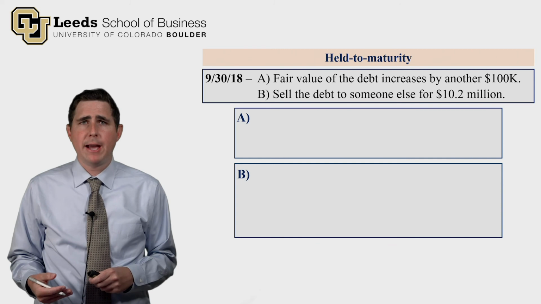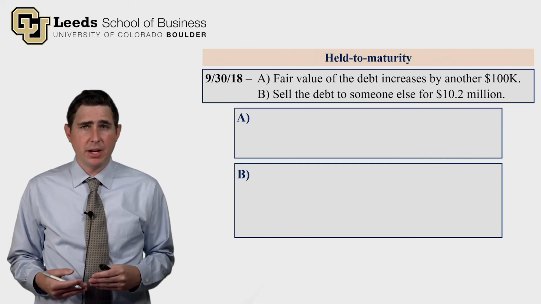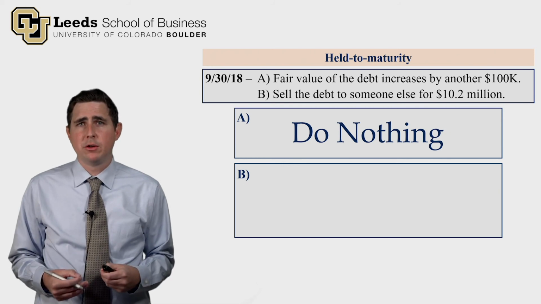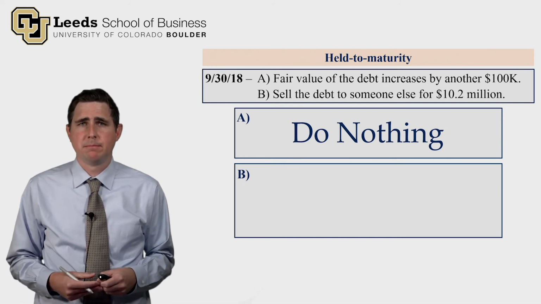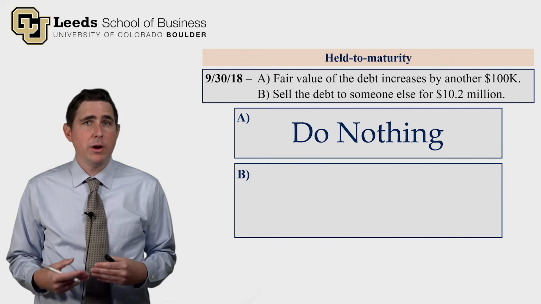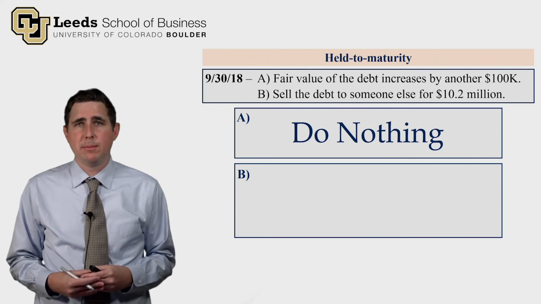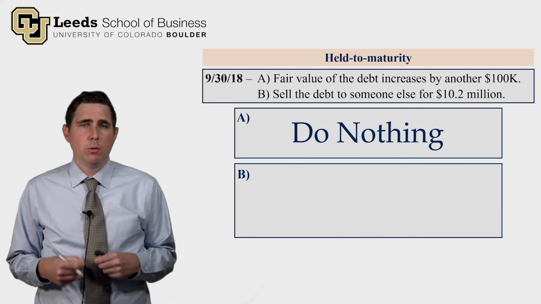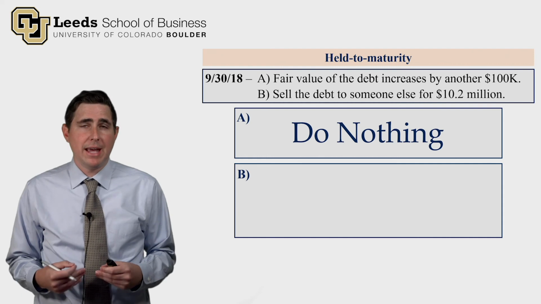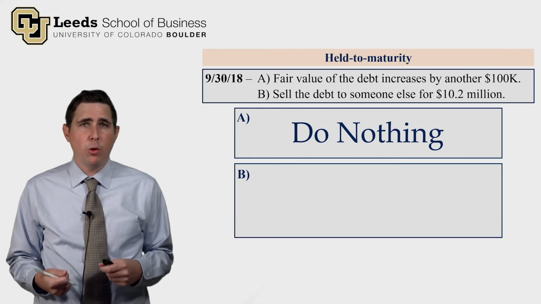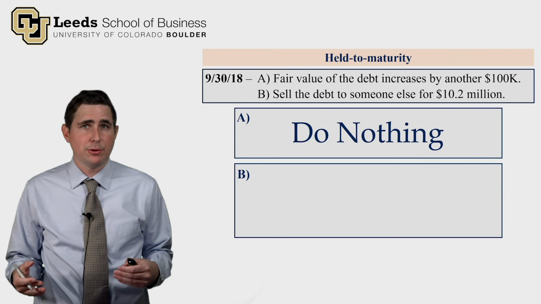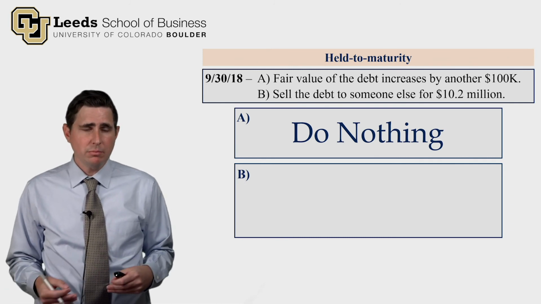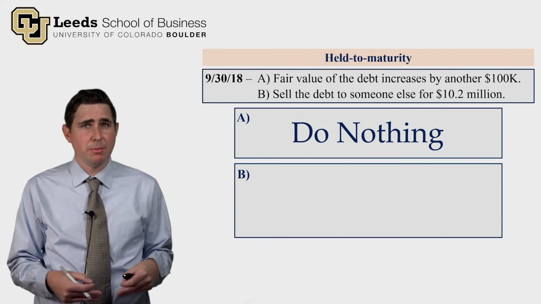Three more months go by. Again, the fair value of the debt increases by $100,000. And again, we do nothing. We ignore changes in fair value as long as we're holding this investment. But part B, now we are selling the debt to someone else for $10.2 million. And this is a little against our expectations. When we decided to use the held-to-maturity accounting method, we were expecting to hold this debt until the contract term ran out. So we were not expecting to sell the debt to someone else. So this is against our expectations, but it's still possible.